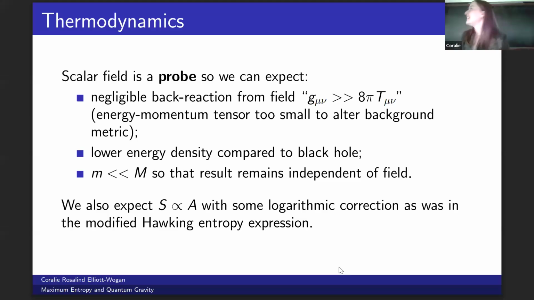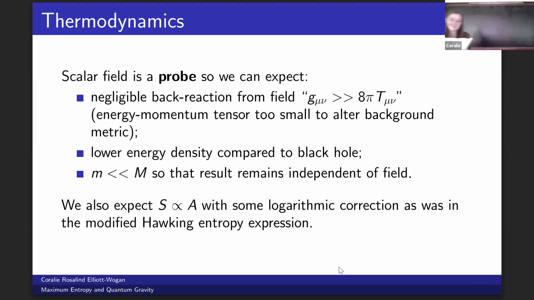Okay, so let's just talk now a bit about what we should expect from our thermodynamic analysis. We've constructed a probe field, so we expect to have a negligible back reaction effect. In the simplest terms I can manage, this basically means that the energy momentum tensor is too small to alter the background metric. We sort of have this semi-inequality here, which is not really an inequality because they're tensors, but